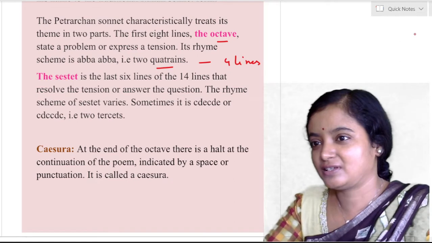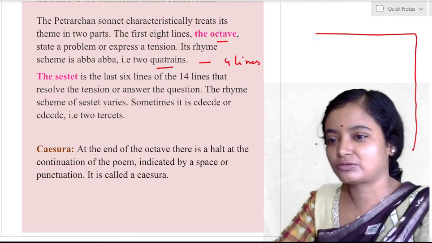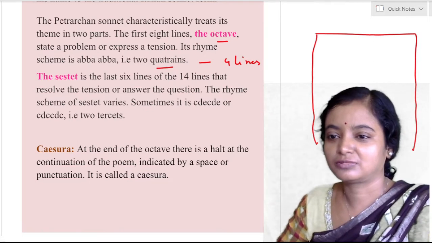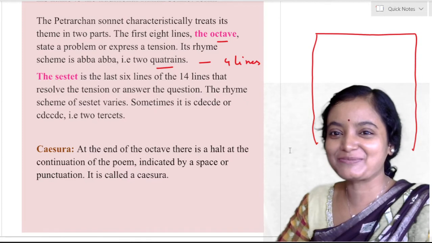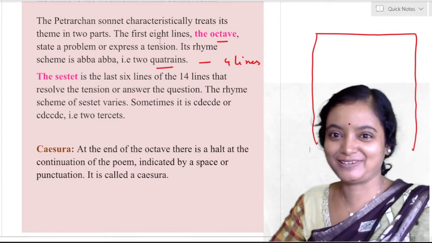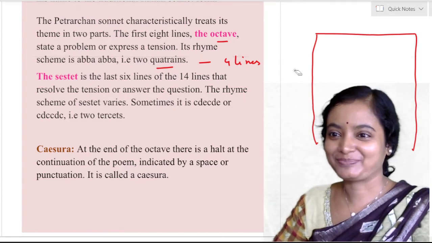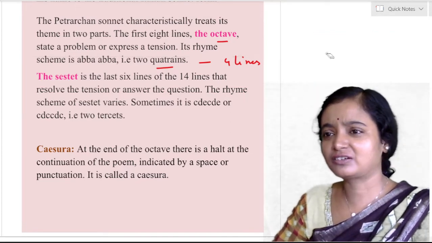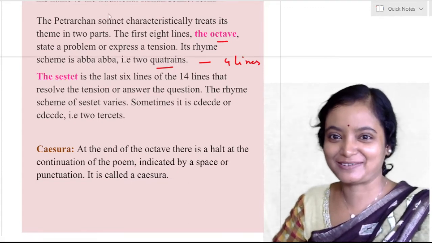Suppose this is the sonnet. You have given this place. Let me check one thing, it came into my head. I should not give so much place, I have to give a little less. I have to erase. Anyway, sorry for the disturbance.